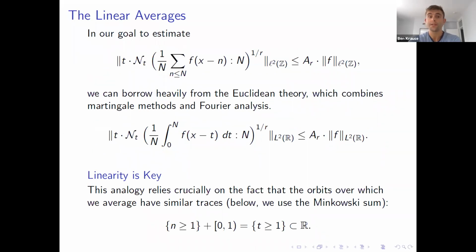So let's start with the linear averages. It turns out that we can almost completely borrow the Euclidean theory. If you look at these linear averages, you can use probability theory and a little bit of elementary Fourier analysis to prove the covering numbers satisfy the estimate you want. So the discrete theory and the Euclidean theory are very, very similar. And this analogy relies on the fact that if you look at the set of integers and you form the Minkowski sum of each integer with the unit interval, you get the whole real line.